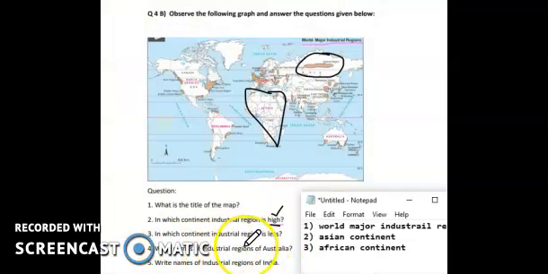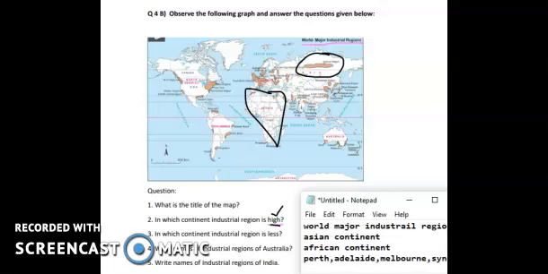Next is write the names of industrial regions in Australia. So the industrial regions in Australia, you have to write their names. So I'll just write here Perth. You have to look at the graph properly. Actually on the screen it's very difficult. You can open your PDF file and have a look at it and answer the questions first. Melbourne and Sydney. Okay, so these are the places. You can just write it down.